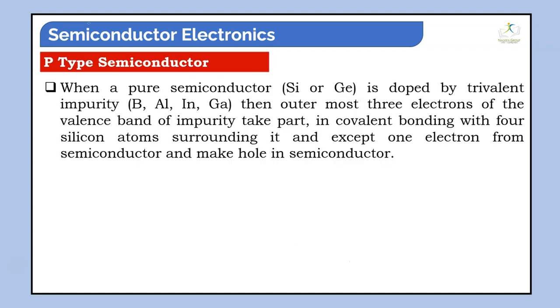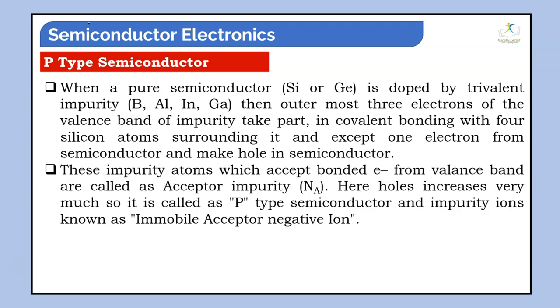In a p-type semiconductor, a pure semiconductor is doped by a trivalent impurity like boron, aluminium, indium, gallium. The outermost three electrons are bonded, but one part is vacant. That vacant part acts as a hole. So holes are actually the responsible members for the current conduction. Here, this impurity atom accepts electrons because a vacancy is there.